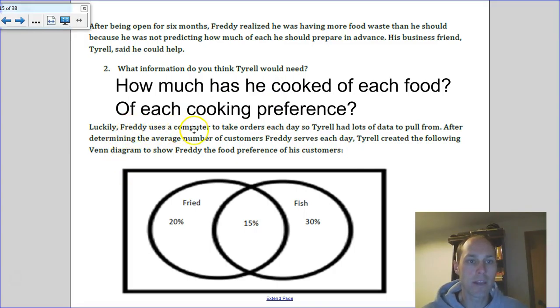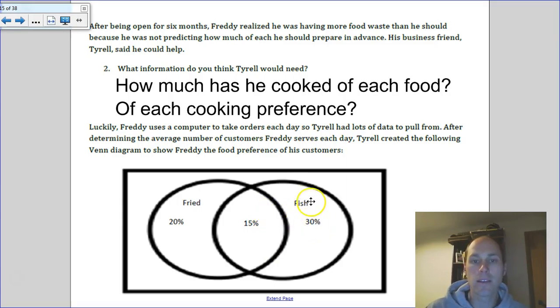So luckily, Freddy uses a computer to take orders, so Tyrell has lots of data to pull from. After determining the average number of customers Freddy serves each day, Tyrell created the following Venn diagram to show Freddy the food preference of his customers. So fish, you can see, makes up 45% of his food.